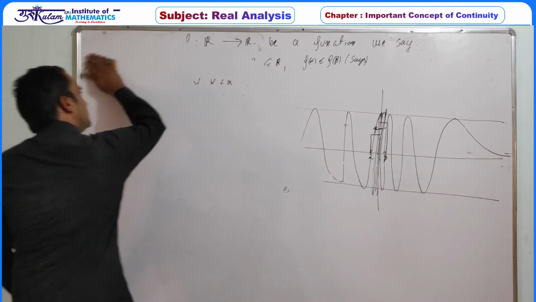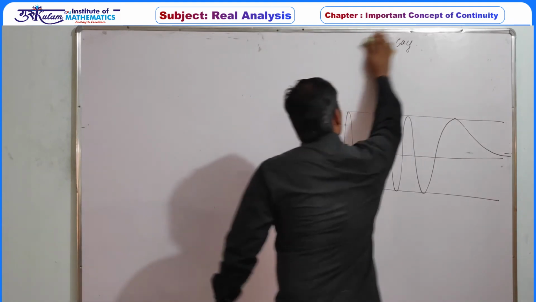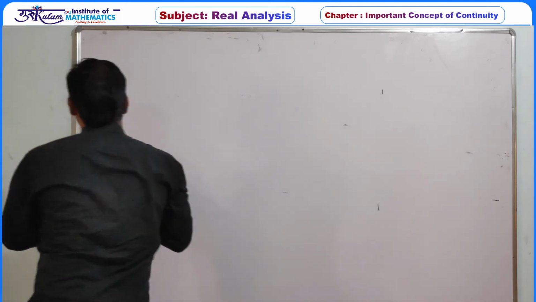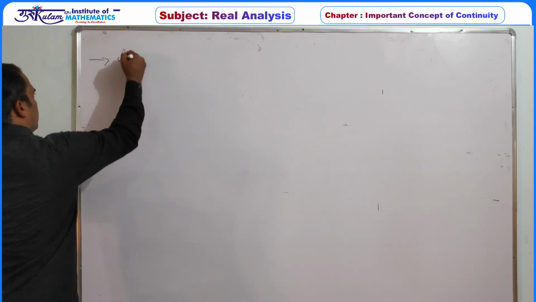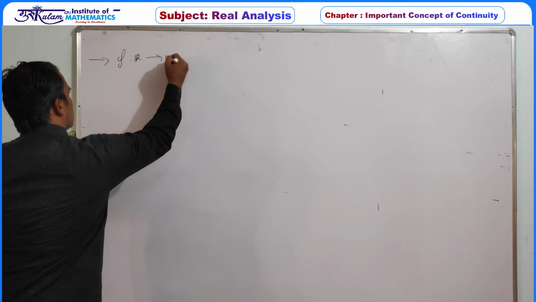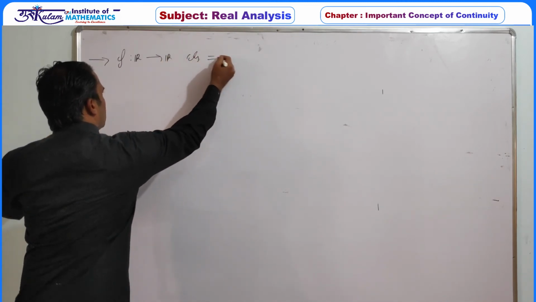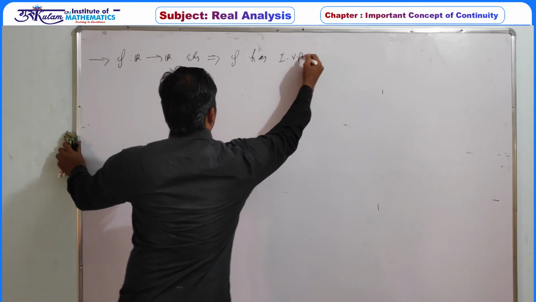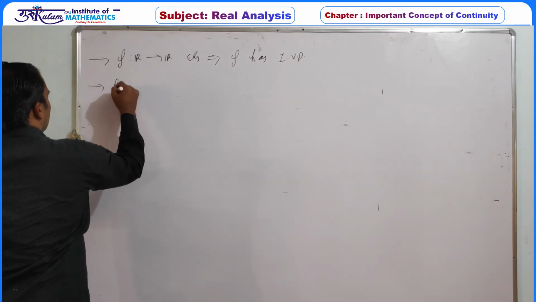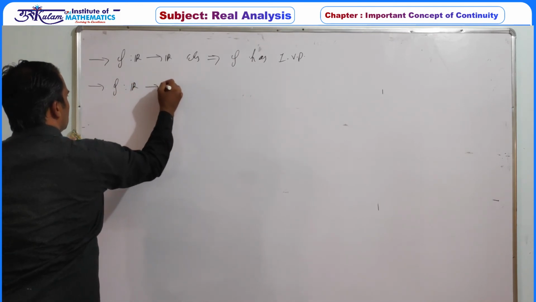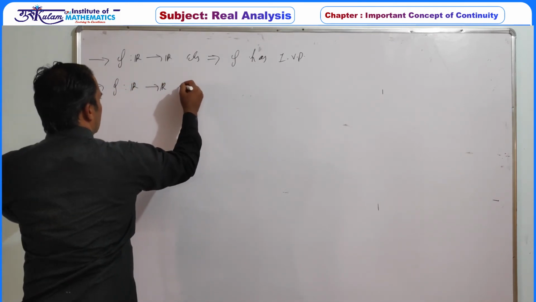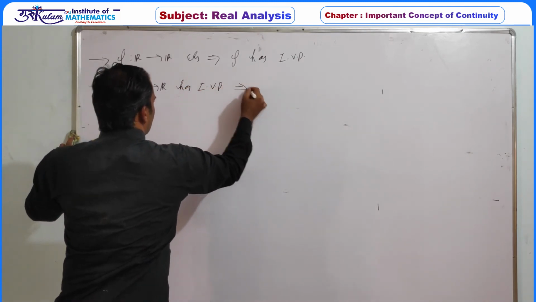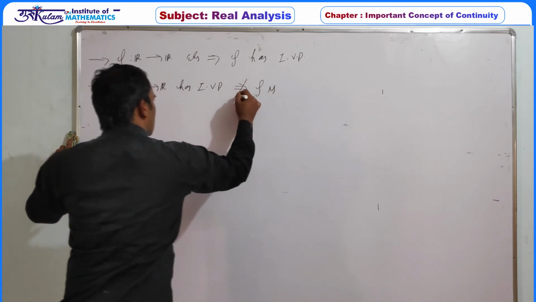First, if f is continuous from R to R, it implies f has IVP. And second, if f is again from R to R, having IVP does not imply f is continuous.